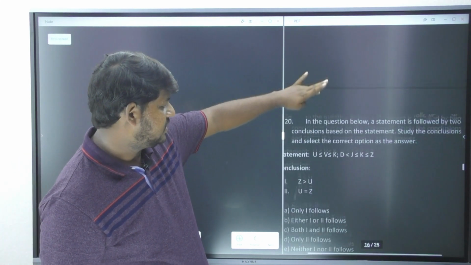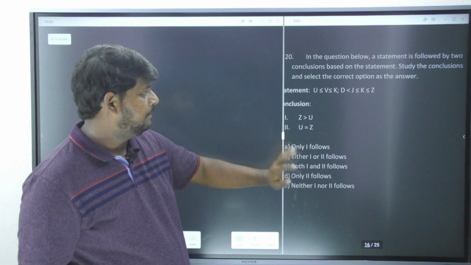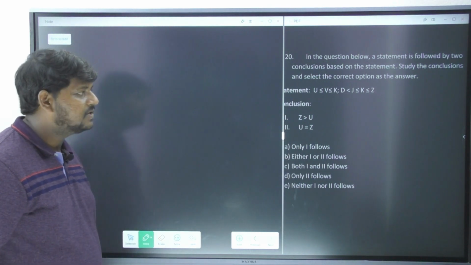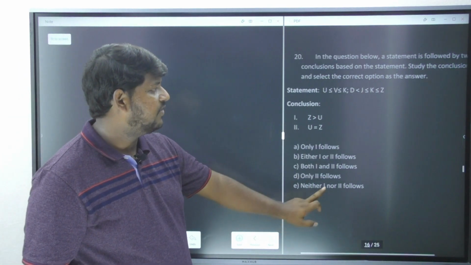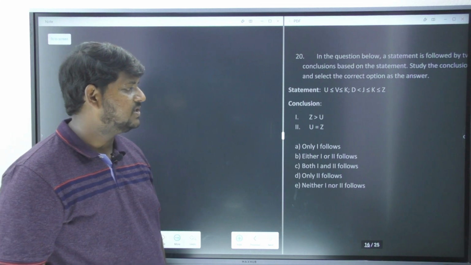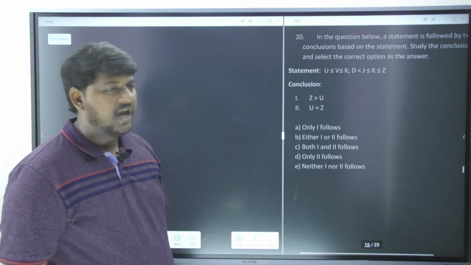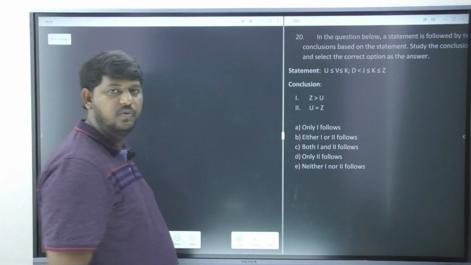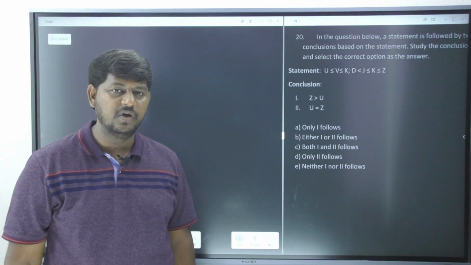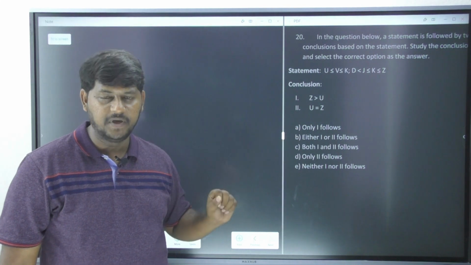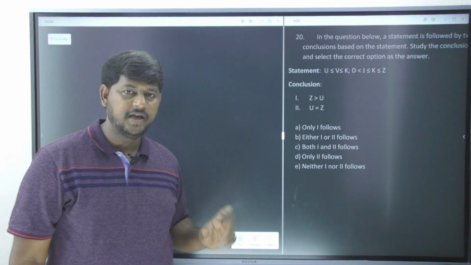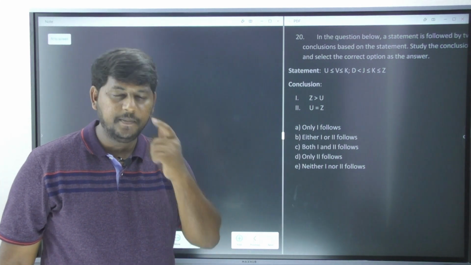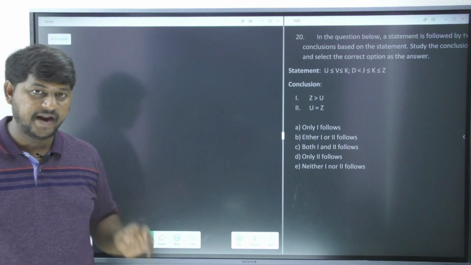Let's go with the next question. Again they are going with the what? Inequalities. We have got a statement over here with two conclusions. Let's find out. If you closely observe your conclusions, you see Z and Z, U and U. In conclusion 1 and in conclusion 2, you see the same alphabets. When same alphabets are occurring, please do remember 90% our answer is either or.